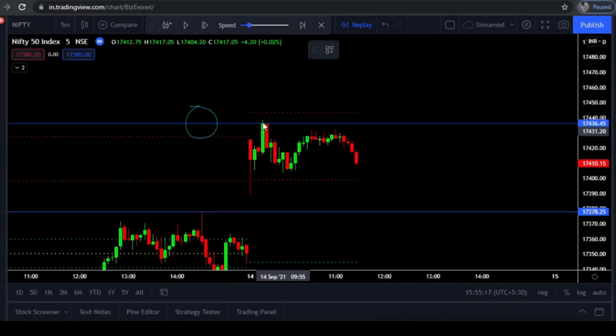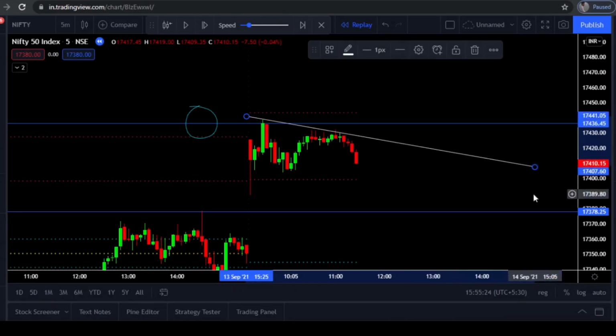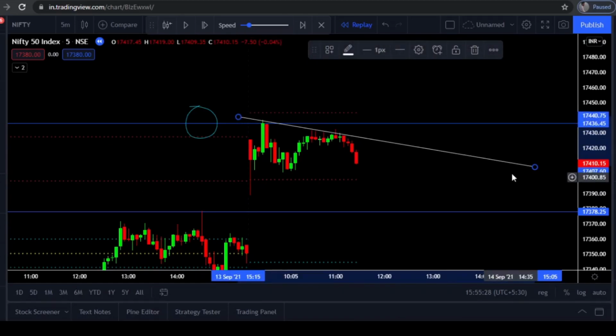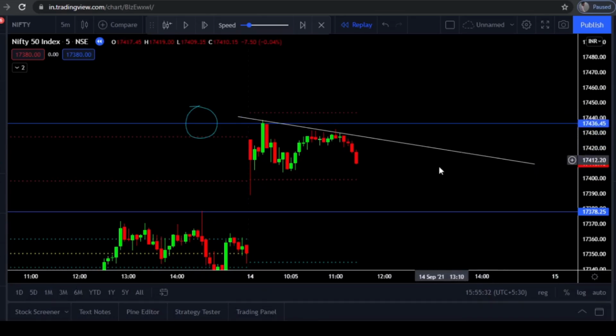Those who know how to draw a trend line know that if we can connect 2 points, then we can draw a good trend line, and we should extend that trend line to the next levels. So we can connect these 2 points and let us just extend the trend line for further candles. This is how you should draw the trend line in the live market. You should just connect 2 points, extend that line, and see whether the price respects that trend line or not in upcoming candles. So let's continue.